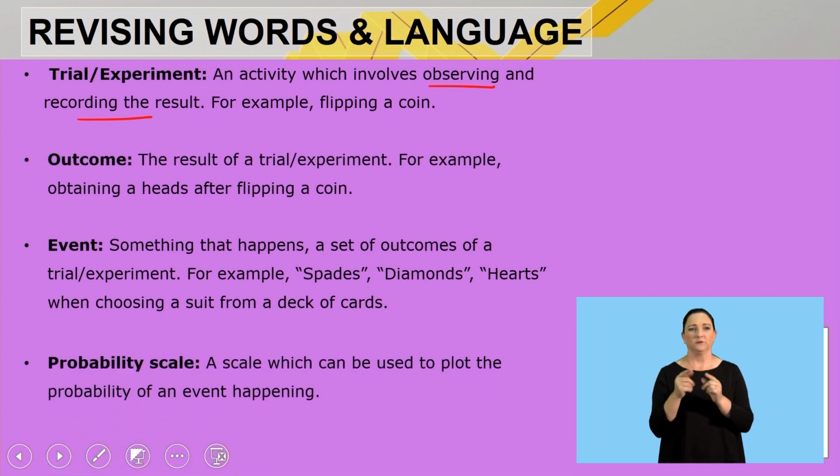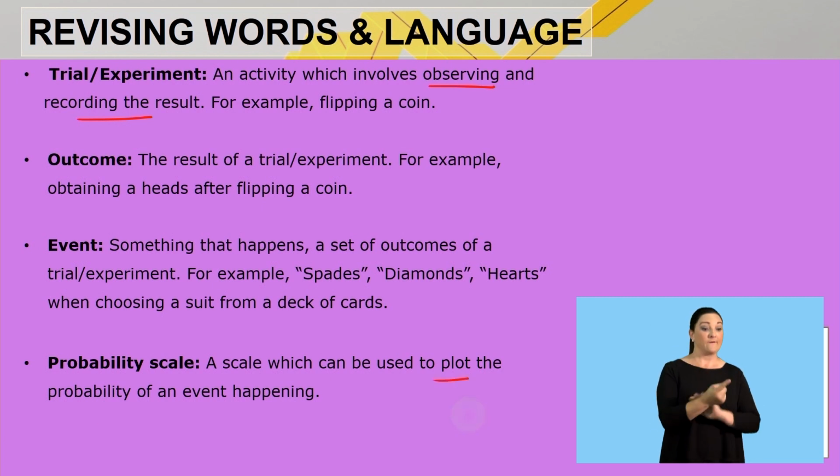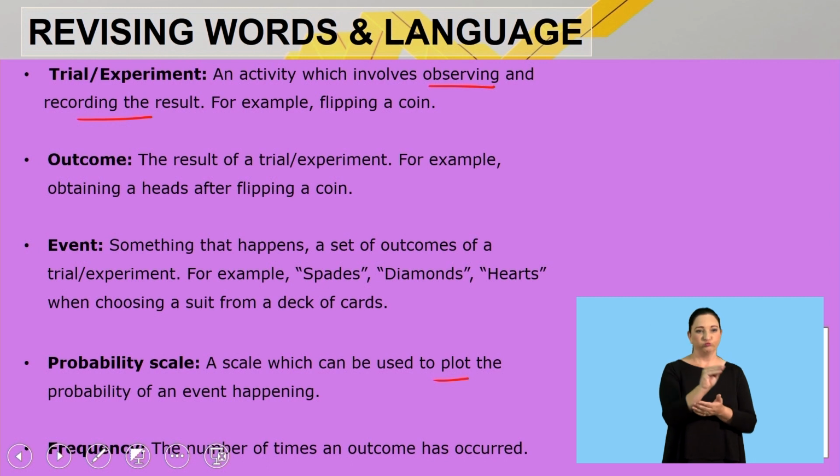Then, what is the probability scale? It's a scale which can be used to plot the probability of an event happening. And frequency is the number of times an outcome has occurred.